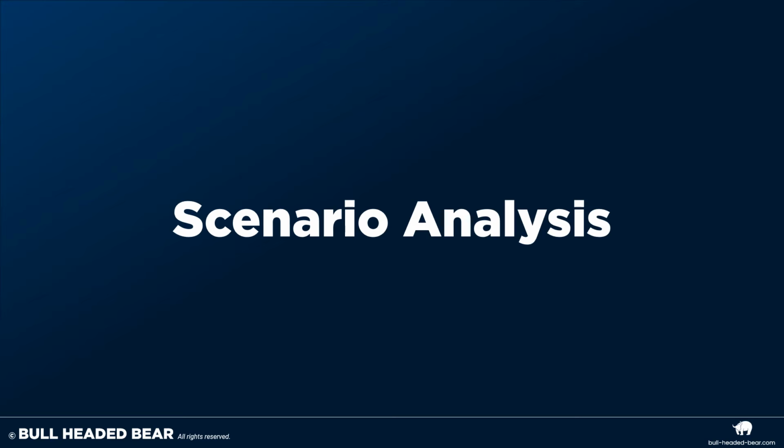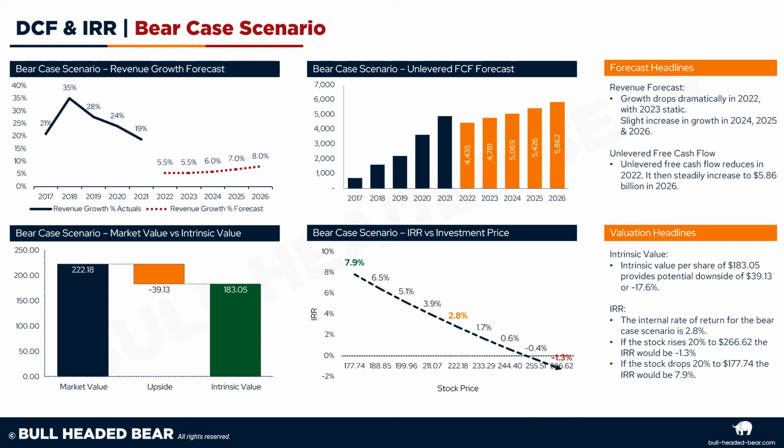What we'll do now is we'll just have a quick look at what a bear case and a bull case scenario might look like. Starting with the bear case scenario, then we've got revenue growth forecast of 2022 at 5.5%. This is the same in 2023, which then gradually increases to 8% in 2026. This converts into unlevered free cash flow with a drop in 2022 of 4.4 billion, which steadily increases to 5.8 billion in 2026. This fed into the DCF model gives us an intrinsic value of $183, which is actually a downside of 17.6%. The internal rate of return is 2.8%.